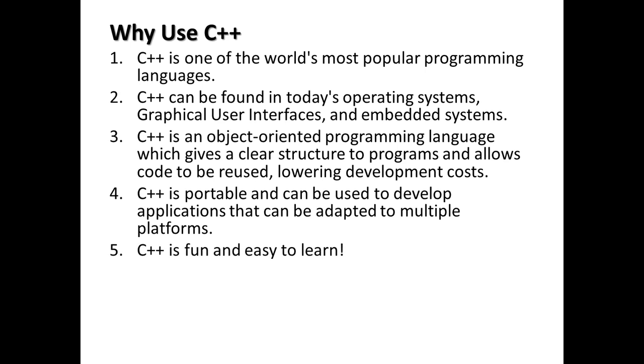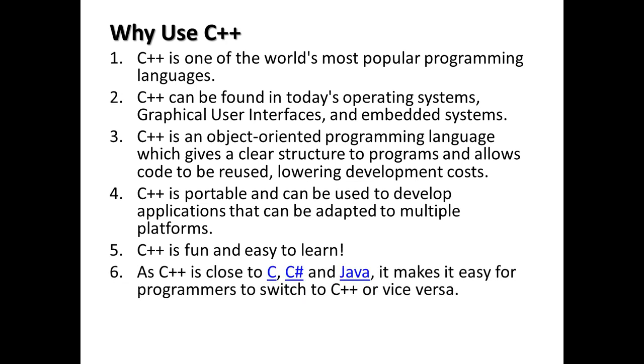Though you may not agree with this, C++ is also fun and easy to learn. As C++ is close to C, C#, and Java, it makes it easy for programmers to switch to C++ or vice versa. If you have learned C, C#, or Java, learning C++ will not be difficult for you because they share similar code.